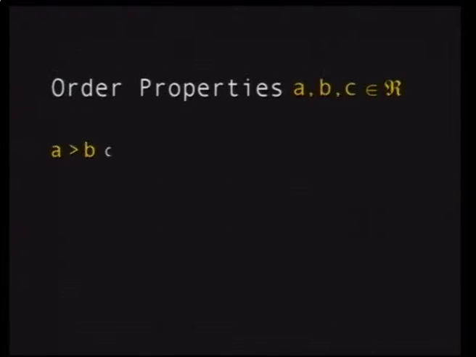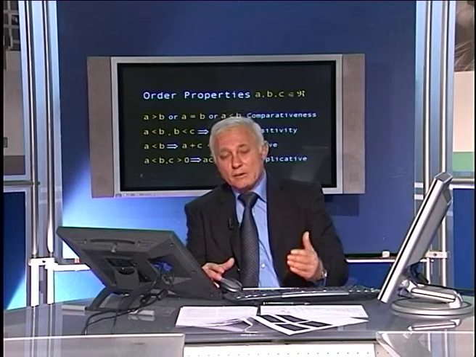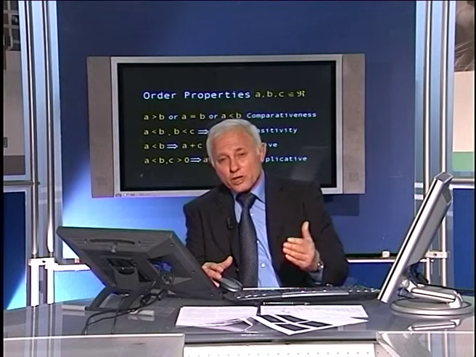So the set R, in fact, has two sets of properties, the algebraic properties and the order properties. Mathematicians call it a complete ordered field. What's the meaning of that? Field means it's closed under the algebraic operations. And it is at the same time ordered, because any number on the straight line sits in a certain place, and you know its relation with the number which precedes it and the one after it.